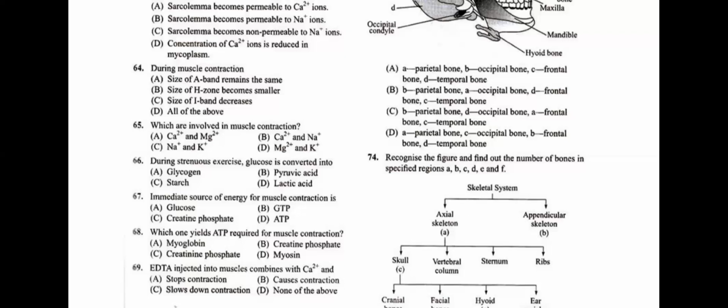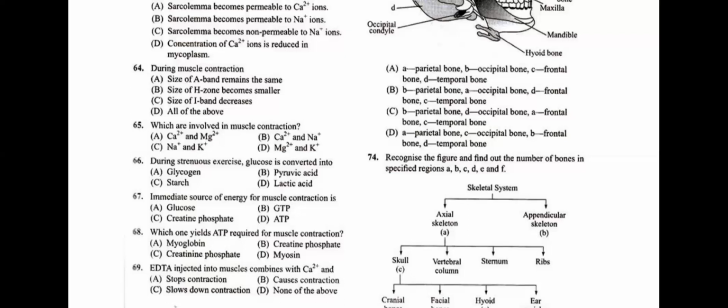Now, question number 67, immediate source of energy for muscle contraction is. What we're going to see in question number 67, A is glucose, B is GTP, C is creatine phosphate, and D is ATP. So question number 67, the immediate source of energy for muscle contraction is ATP. Answer is D, students. You know that ATP is a universal energy packet. It will always be stored in our body. It is a ready-to-use kind of energy which will be utilized.